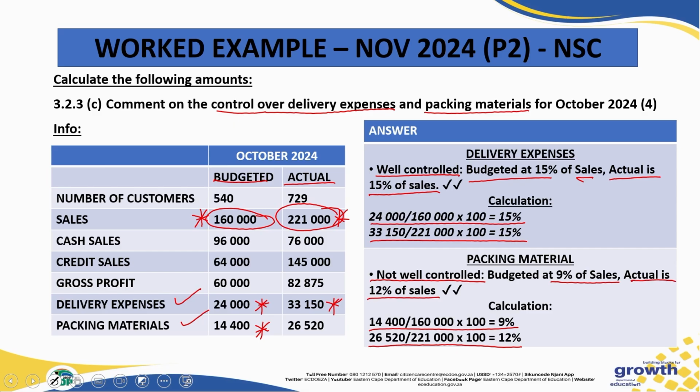Why do we compare it with sales? Because remember, when you are selling, you will have delivery expenses because you have to deliver those items to customers. Also, when you are selling goods to customers, normally you will have to package it. Hence, you have to compare it with sales. You can't compare it with cash sales only or with credit sales only. You have to compare it with what? Both the cash and credit sales, because whether a customer buys on credit or cash, all of these expenses will still be applicable.